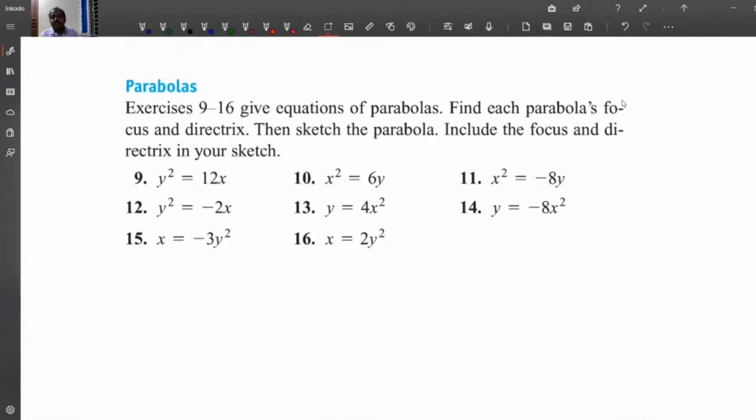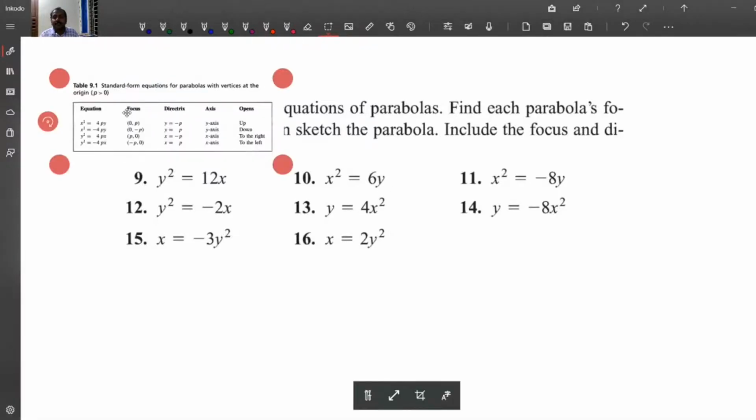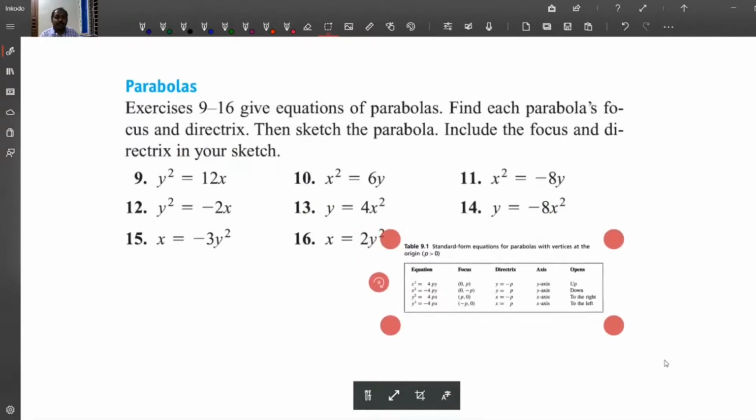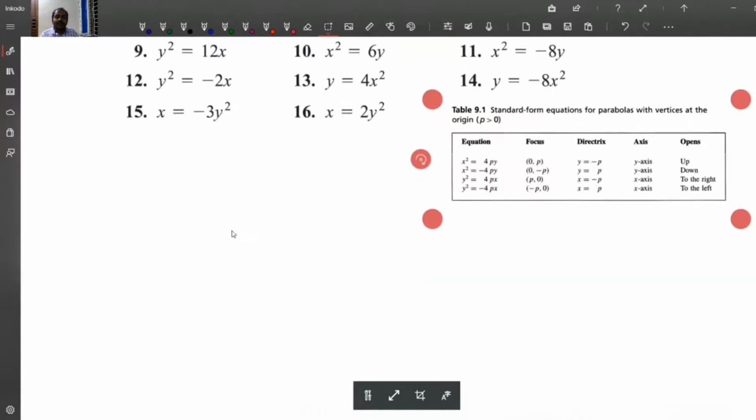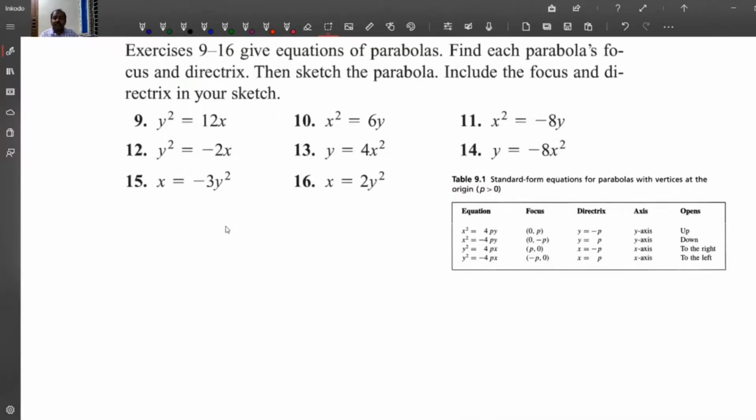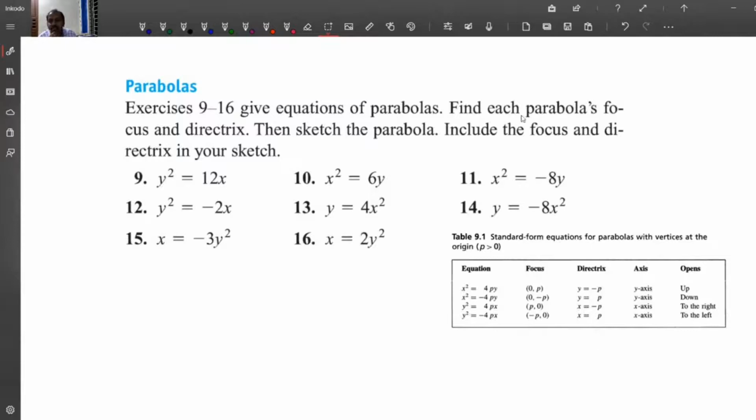So what you have to do is compare with our standard equations. So we have types of standard positions here. We compare with all these things. What you are asked to do: find each parabola's focus, directrix, sketch the parabola, include the focus and directrix in the sketch.